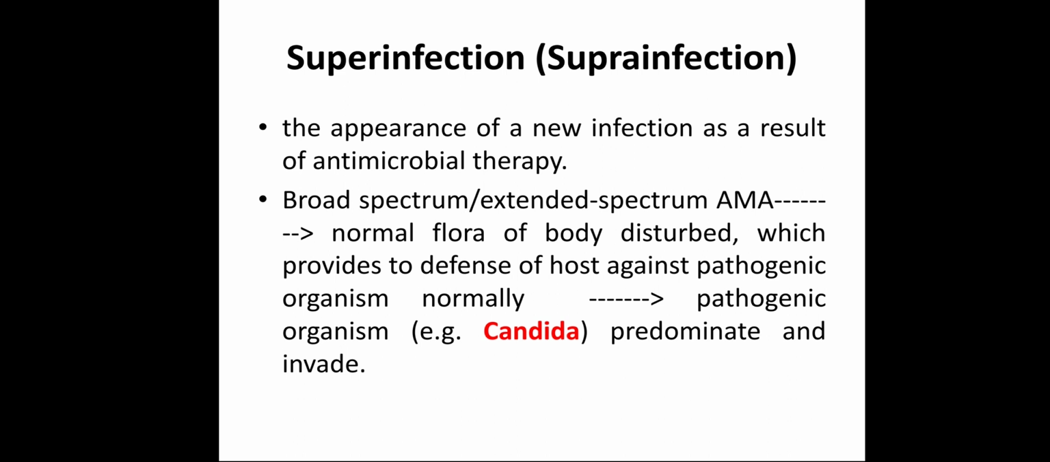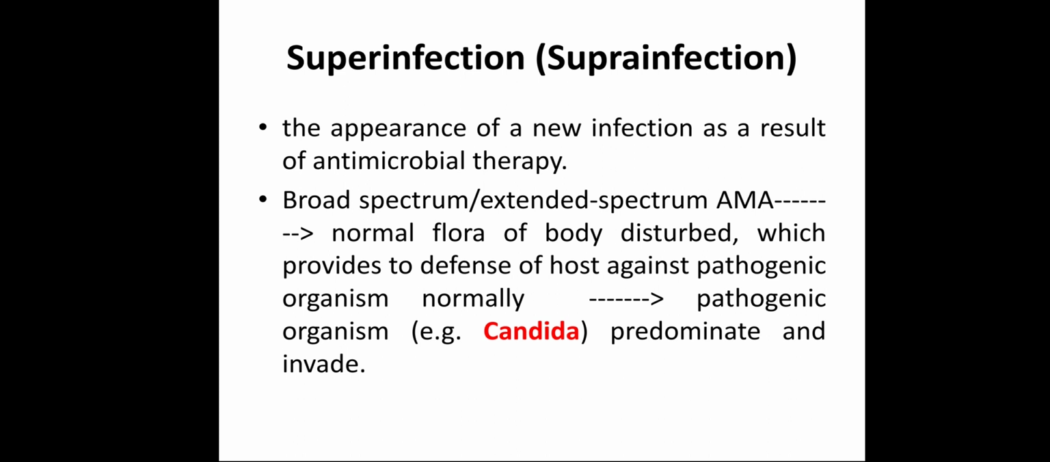So how does it happen? We give antimicrobial therapy to a patient to treat an infection. But how can it cause an infection? What is the reason behind it? The reason is broad spectrum antimicrobial agent or extended spectrum antimicrobial agent. Broad spectrum antimicrobial agents are tetracycline and chloramphenicol.